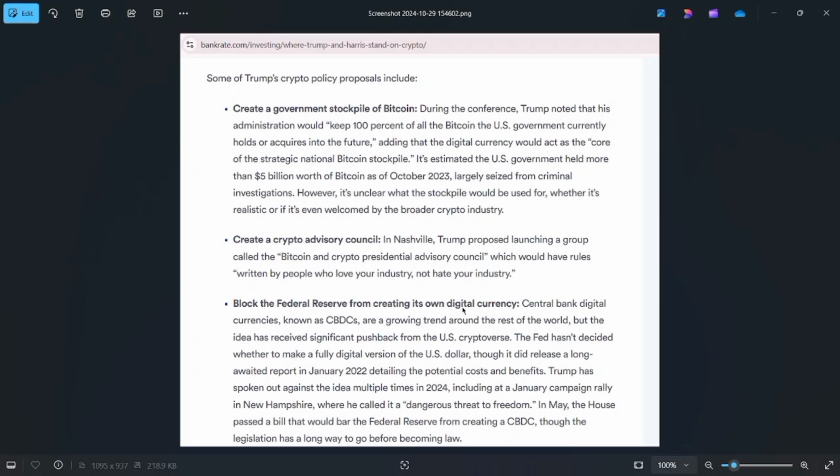So these are some of the laid down policies of Donald Trump towards cryptocurrency, and I believe that if this man wins the US elections, trust me, Bitcoin can pass 80k. My target is 80k, but it can pass 80k. So I'm just hoping that he wins the election. I believe that every crypto enthusiast like me also wants him to win the election.